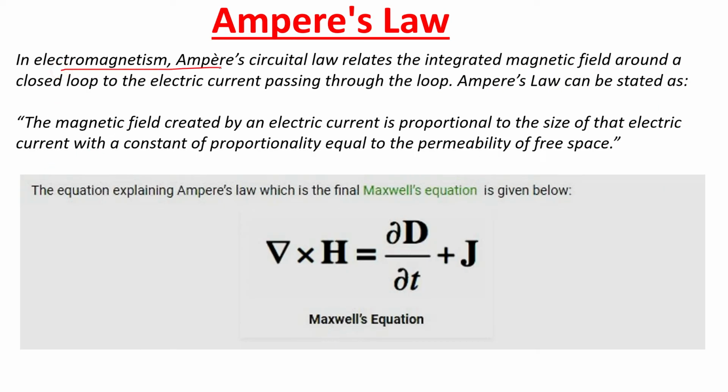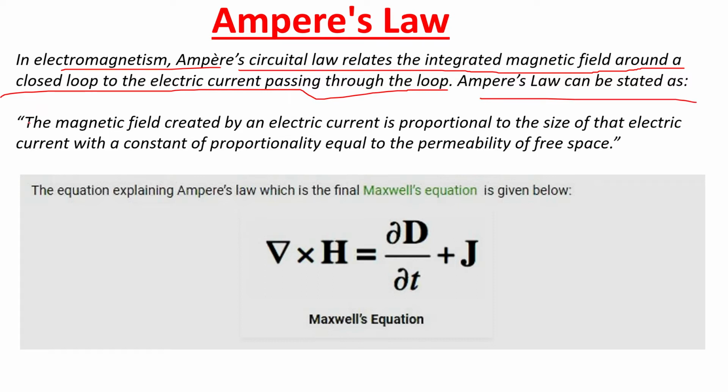In electromagnetism, Ampere's circulation law relates the integrated magnetic field around a closed loop to the electric current passing through the loop. And Ampere's law is stated as: the magnetic field created by an electric current is proportional to the size of that electric current, with a constant of proportionality equal to the permeability of free space.